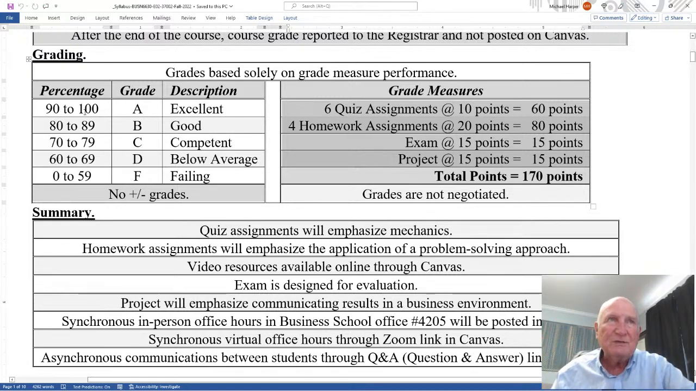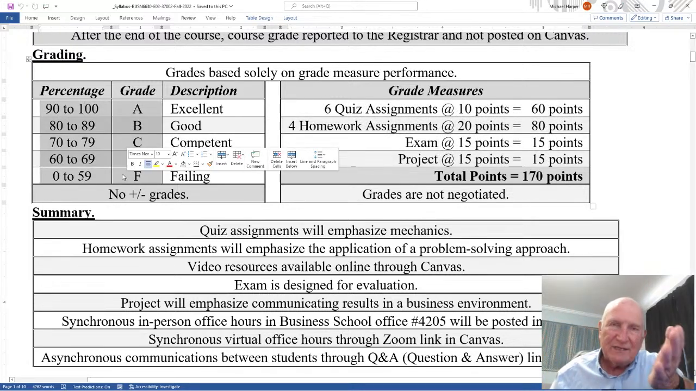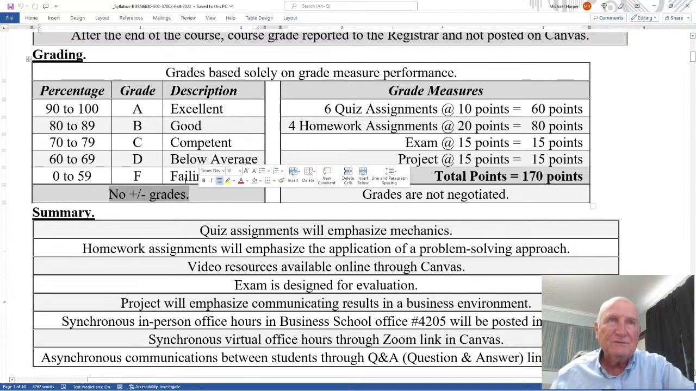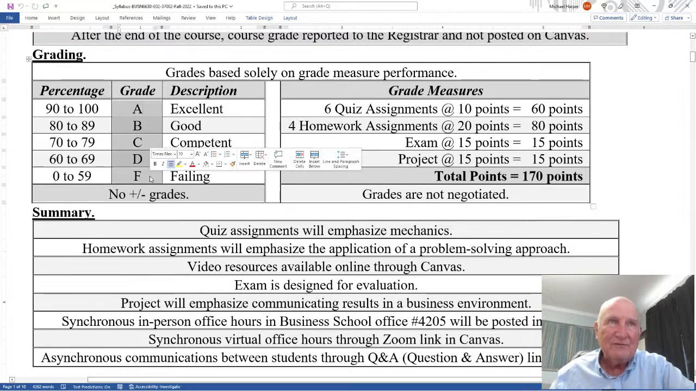And that percentage is compared to a letter grade. That's how your grade is assigned. So there's no subjectivity to it. It's all based on your performance on the grade measures. Also notice there's no plus minus grades, just A, B, C, D, F.